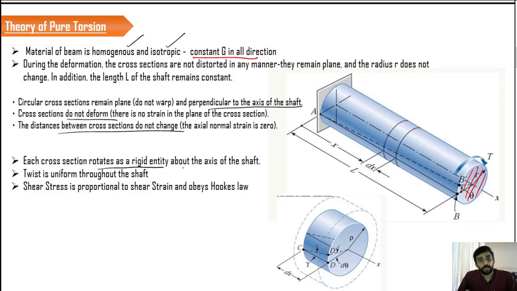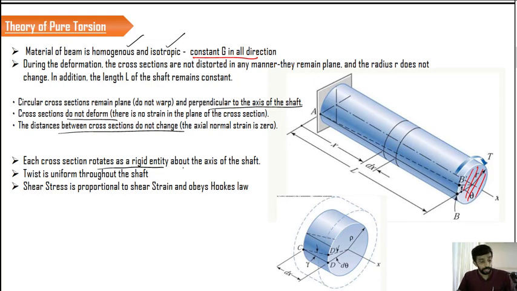So the shear stress is proportional to the distance from the center or the longitudinal axis, and it is proportional to the shear strain, and all these contribute to the theory of pure torsion. In other words, we expect a pure torsion. We are not expecting any kind of bending or direct stress to be applied on the material. We expect only a torsion to develop in the material. Because of this torsion, we only have the shear stress developing in the material. That is the important thing you have to keep in your mind.